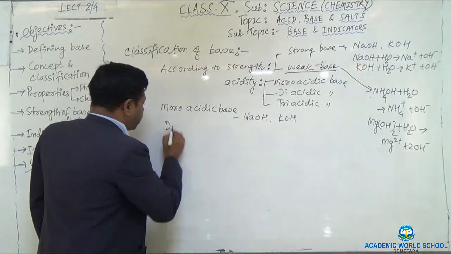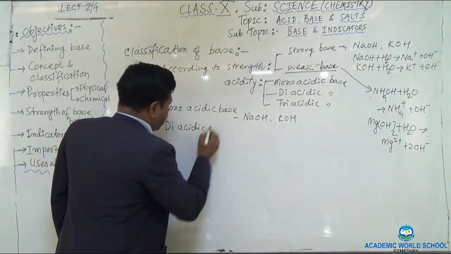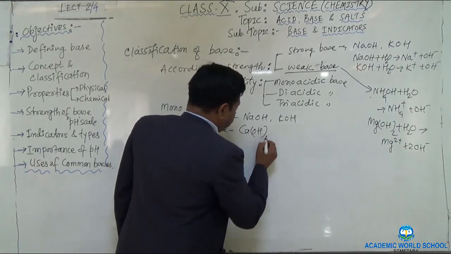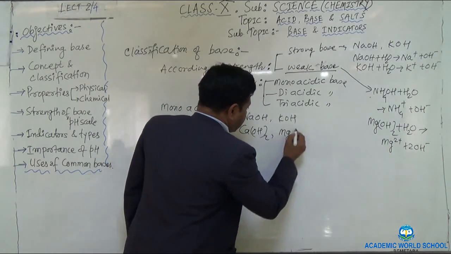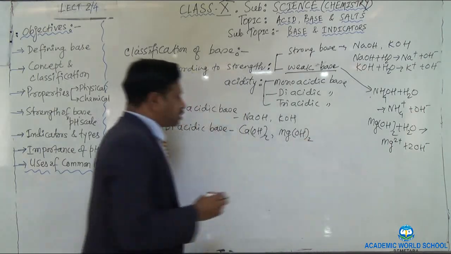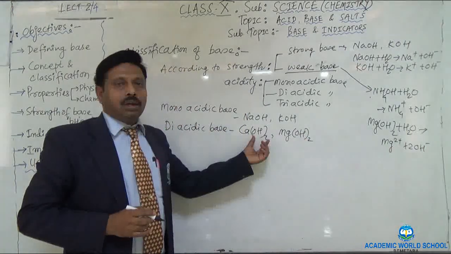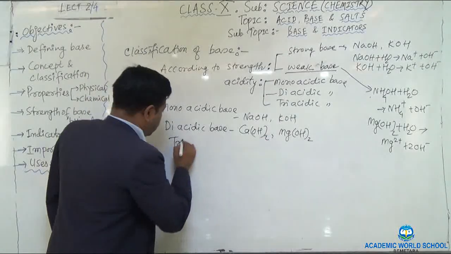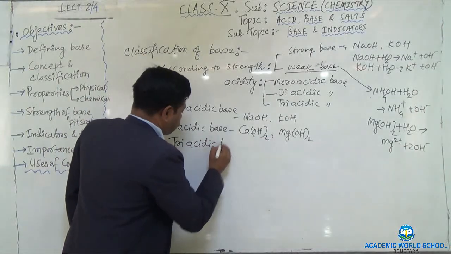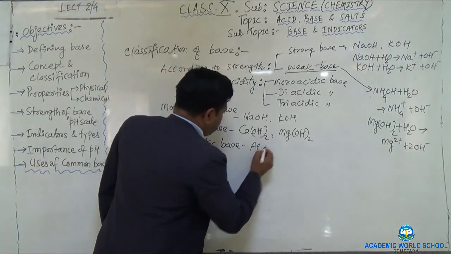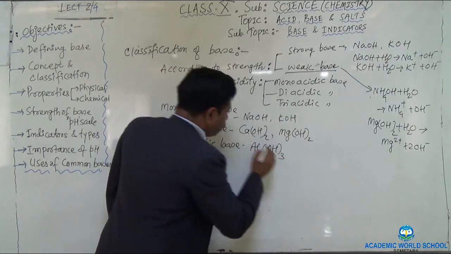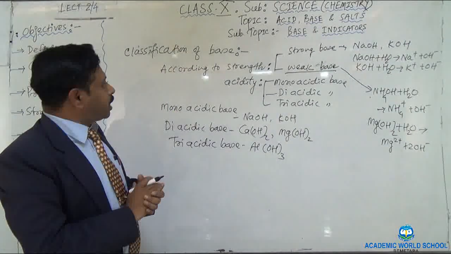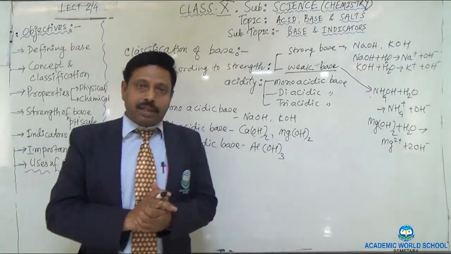In the case of a diacidic base, you can take the example of calcium hydroxide, or you may take magnesium hydroxide also. Here you see how many hydroxide ions are there? Two hydroxide ions are here. Okay, and in the case of a triacidic base, you can take an example of aluminium hydroxide. So in this way we can classify the base according to the strength and the acidity.